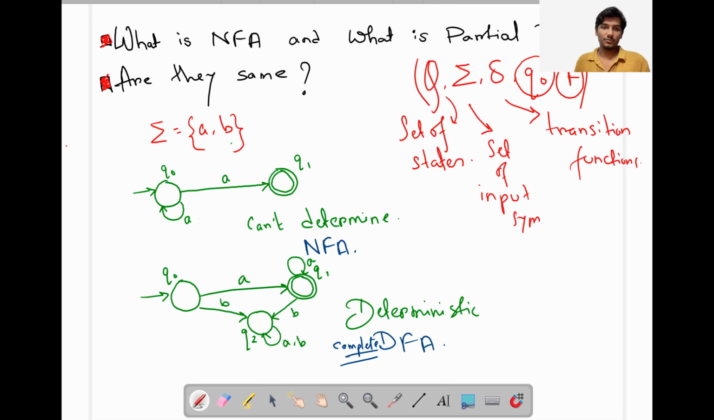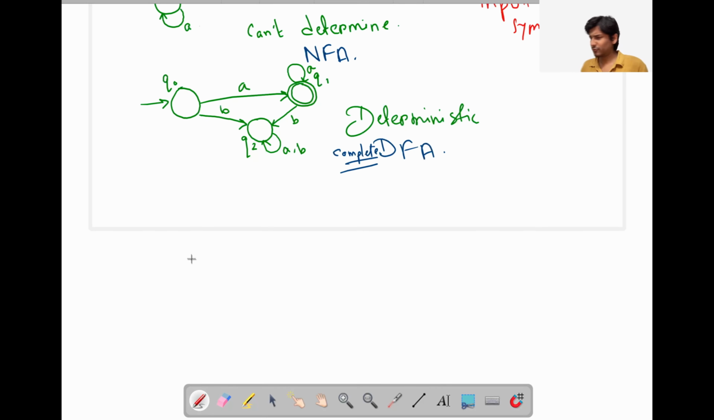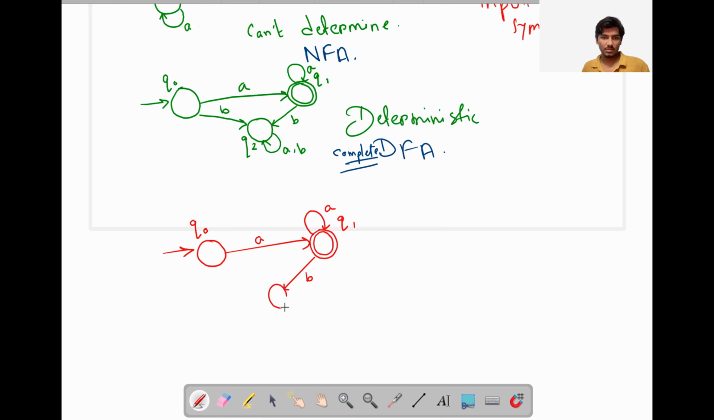Now, the confusing part. If one diagram is like that, yes, I'm creating this in red. Here, this is the initial state Q0. By giving a, it is going to the final state. And here is another self loop. And here, by giving b, it is going to this dead state. This is Q2. So here, please check carefully.